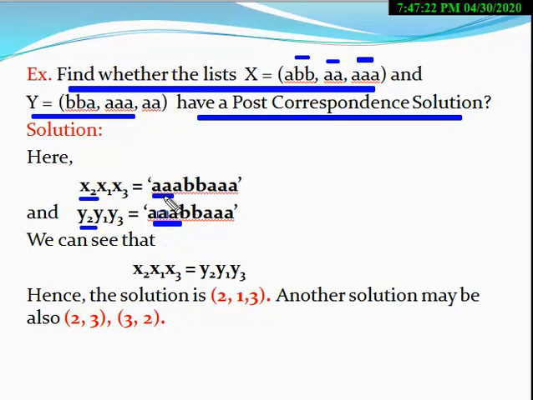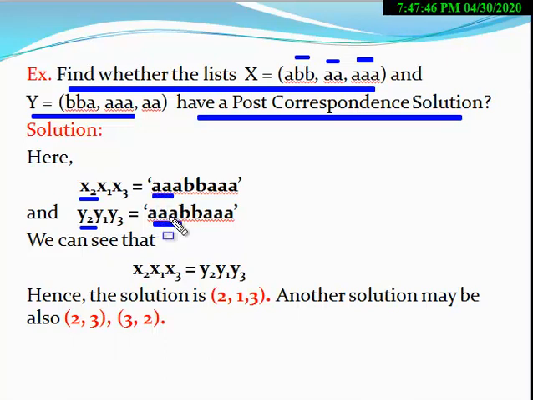After writing 2A and triple A, now you have to find which index will be next. Look at this and this. Here 2A, here 3A. Find the difference between these two.